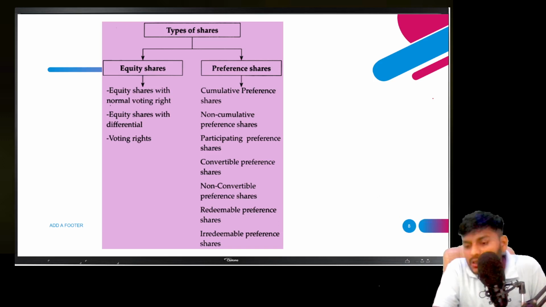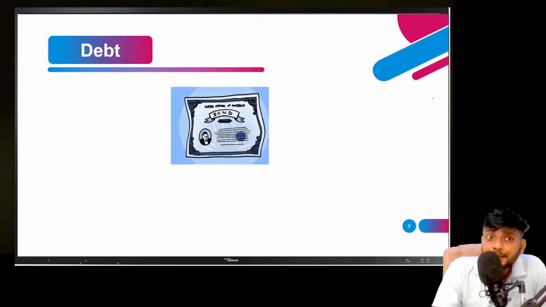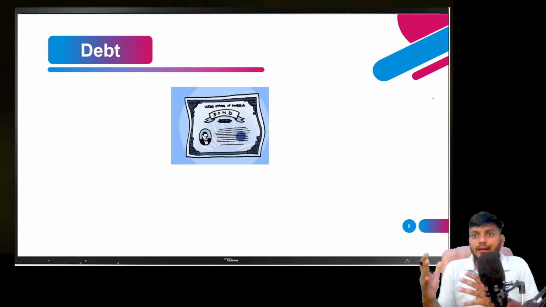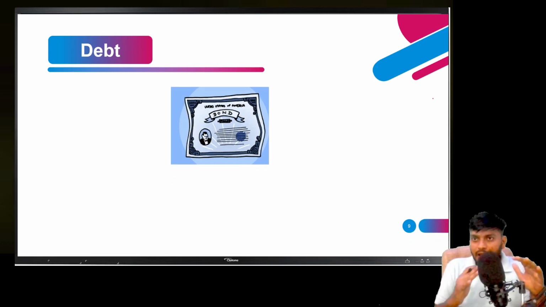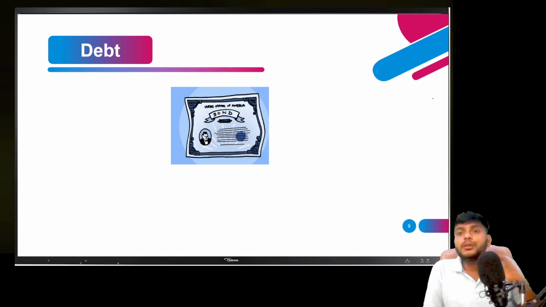Today we are dealing in the bonds, so we will discuss this topic in another class. Now the second thing is debt. First, I can take money from the owners of the business, or I can take money from an outsider as an owner. So I don't need to return the money to that person. I only need to pay the profit to the person if I am getting a profit. If I'm in loss, I don't need to pay any profit to that person.